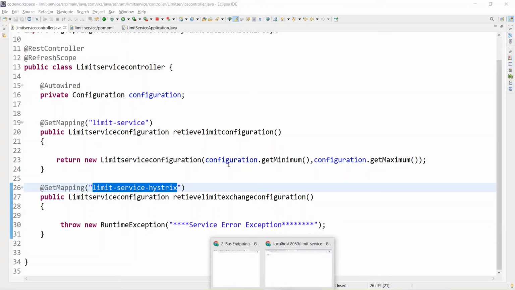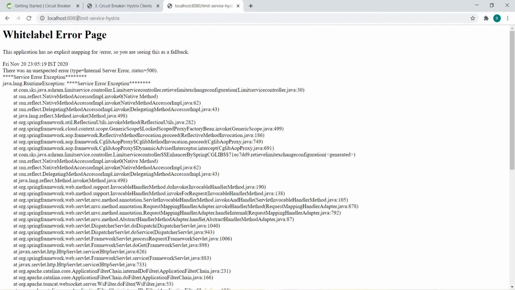So let's go there and implement this one, calling the REST API. If we are getting the service error exception, we don't want that. We want our microservices to be reliable. It should return something.